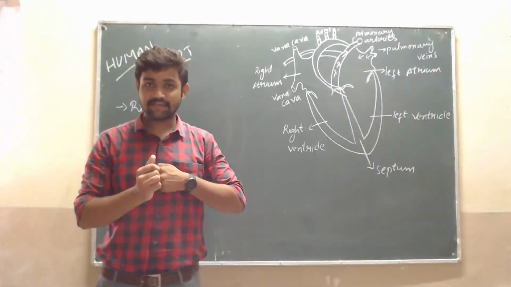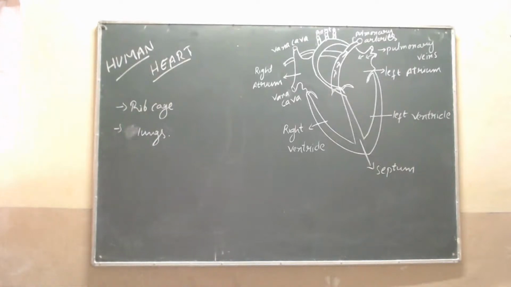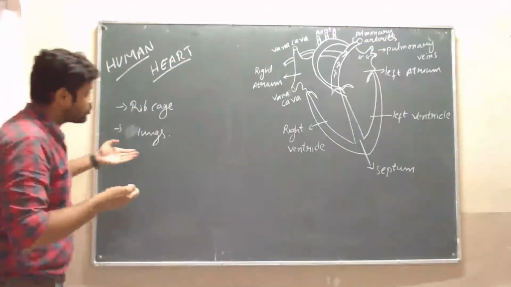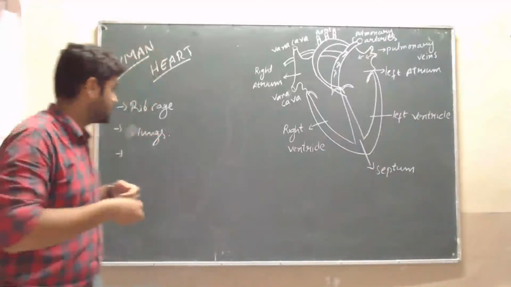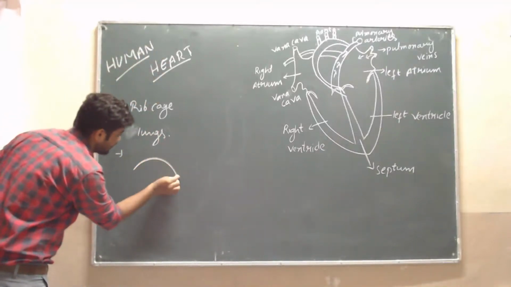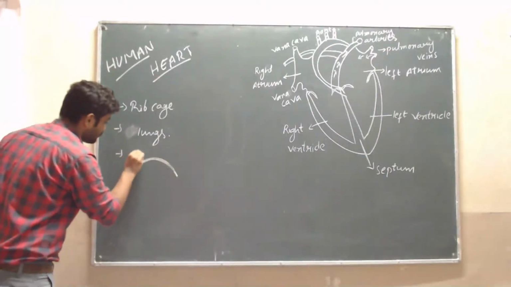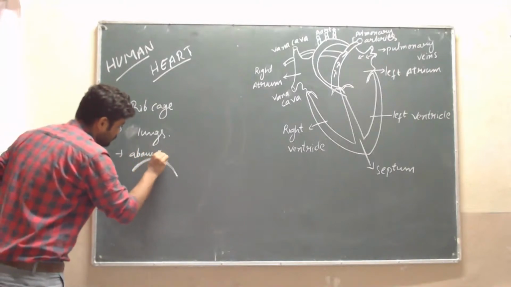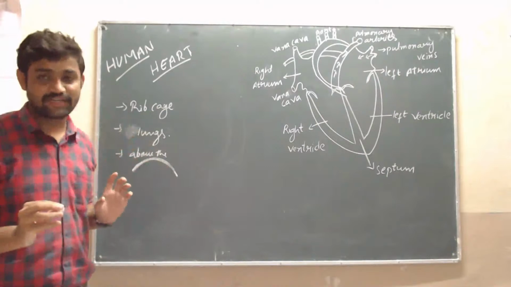Then actually below the lungs a diaphragm is there. See, this is the diaphragm. Above the diaphragm, the heart is situated.